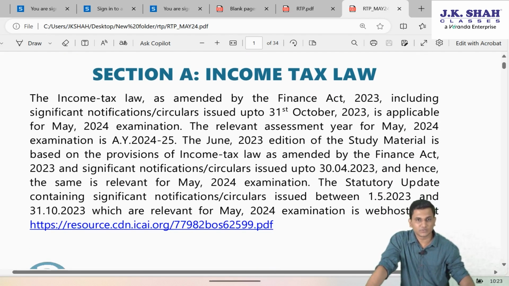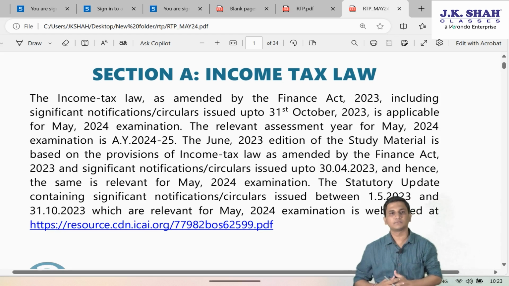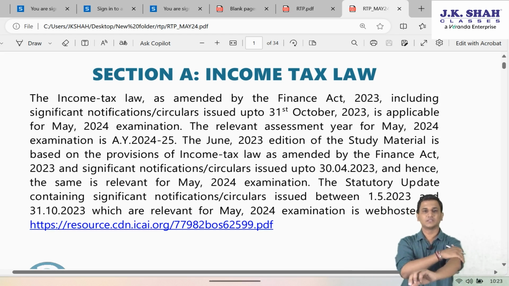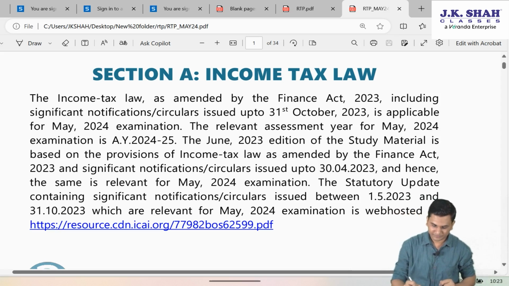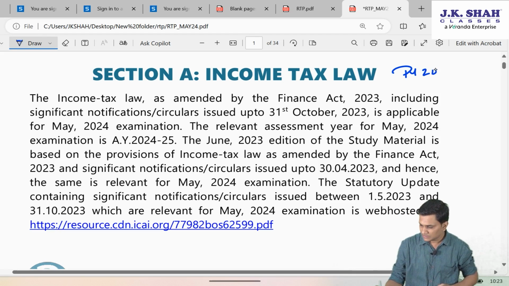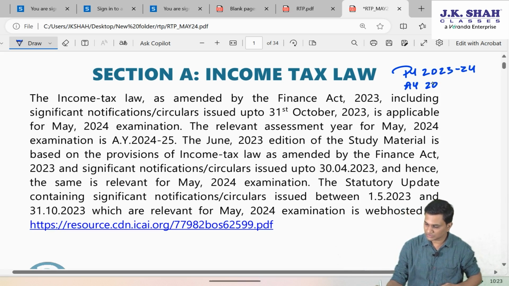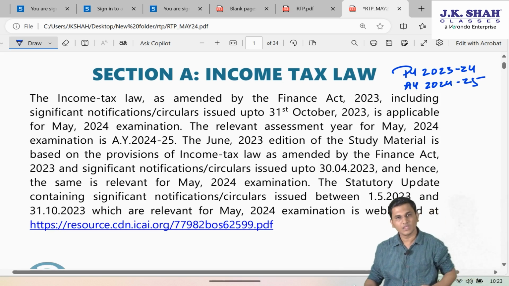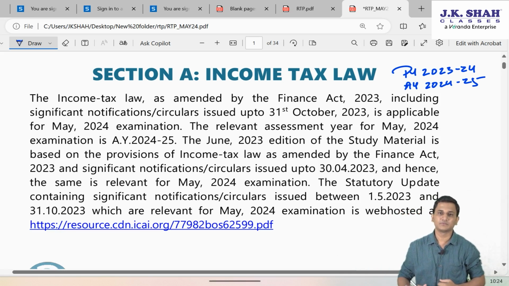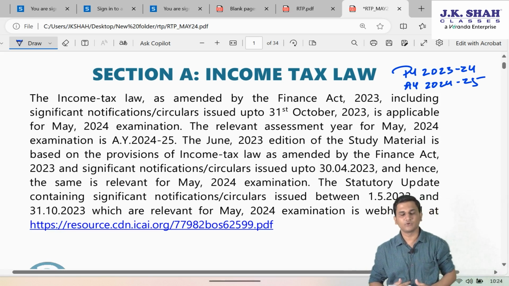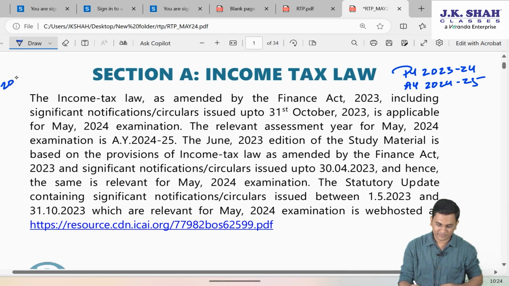Before we start discussing the question answers, just a quick discussion about the updates or amendments which are applicable for the May 2024 attempt. As you must be aware, for the May 2024 attempt, the financial year which is applicable is 2023-24, that is the previous year, for which the assessment year is 2024-25. The Finance Act which is applicable for 2023-24 is Finance Act 2023.